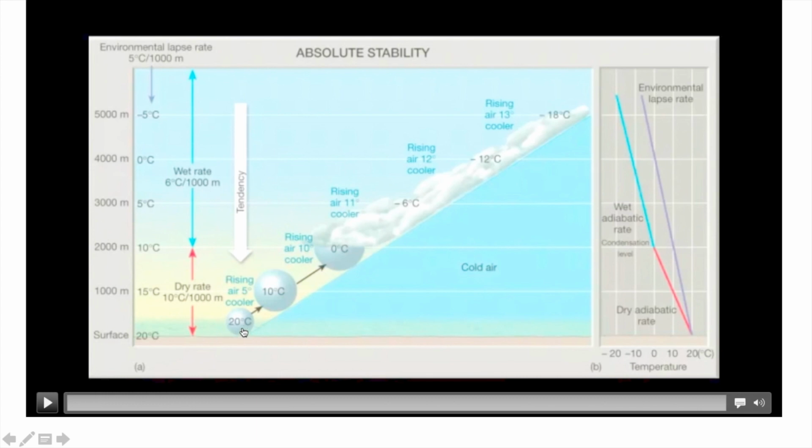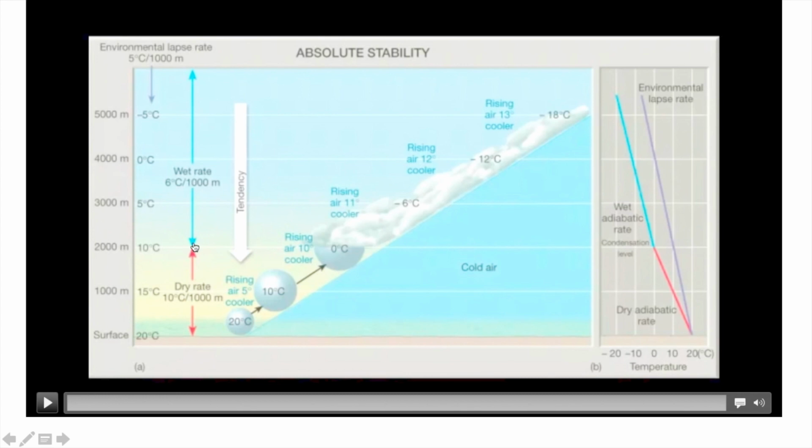So at the Earth's surface, the parcel as well as the ambient temperature have the same values. Both are 20 degrees. As the parcel moves up, temperature decreases by 10 degrees Celsius. So at 1000 meters, we have less temperature. If there is no front at this point, it will simply move down. But since we have frontal lifting, it will further move up, and it becomes 0 degrees Celsius at 2000 meters. Again a 10 degree change.